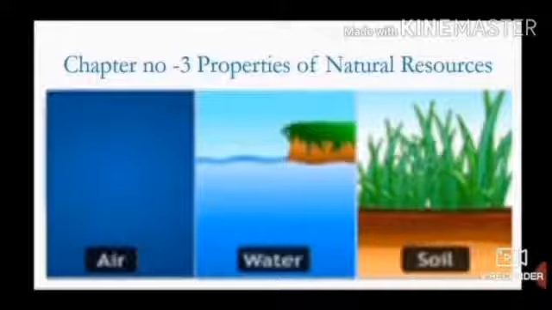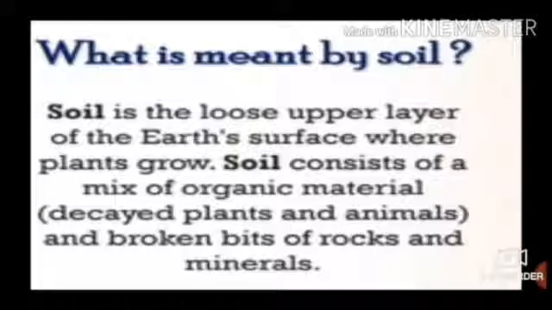In our previous two videos, we had studied about properties of air and properties of water. Today, we are going to study about properties of soil. What is soil? What is meant by soil? Soil is the loose upper layer of the earth's surface where plants grow. Soil consists of a mix of organic material and broken bits of rocks and minerals.